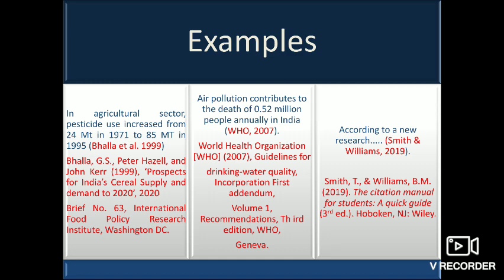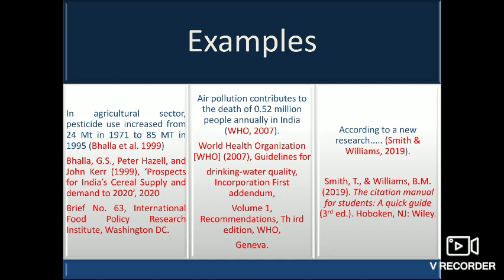The reference is cited within parenthesis as Bhalla et al. 1999. Bhalla is the first author. Et al. is used when there are more than two authors for a particular document or article. 1999 refers to the year of publication. Because I have used the information published by them, therefore I will have to cite them.